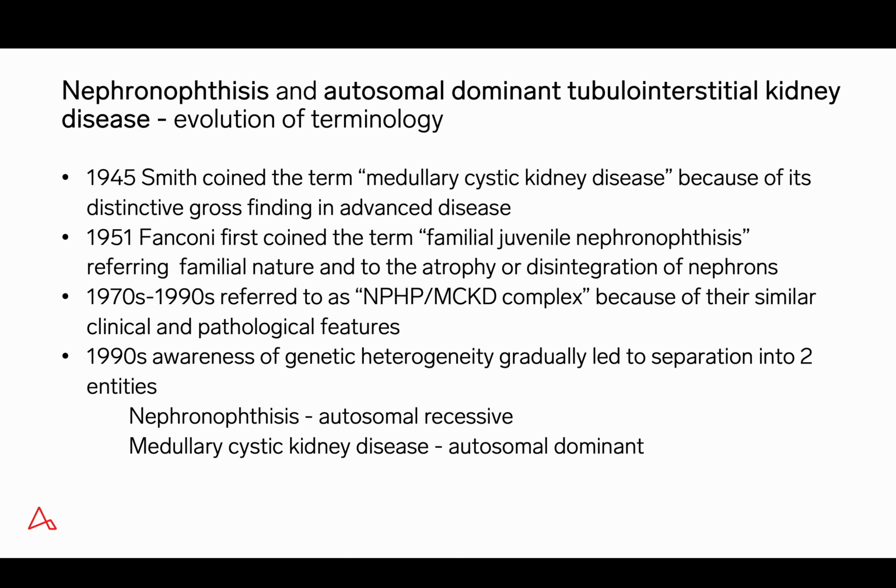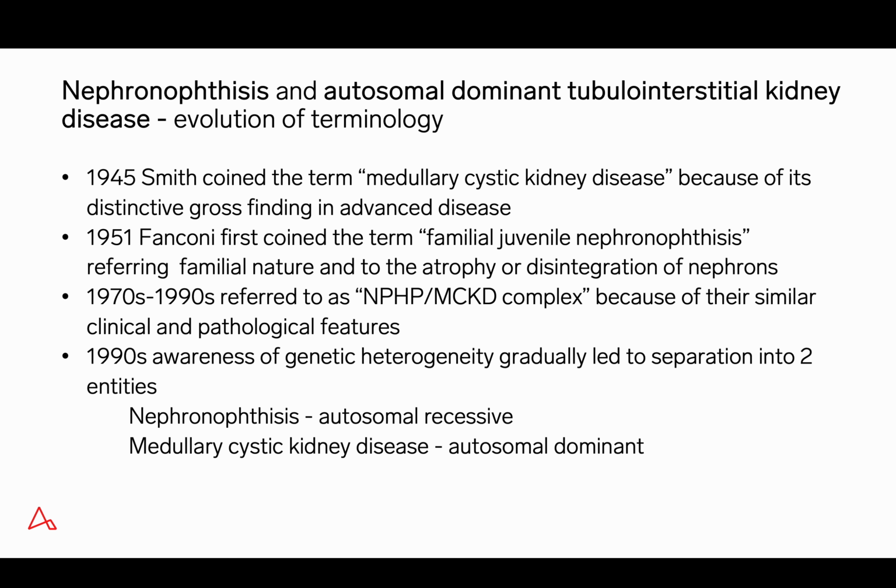In 1951, Fanconi first coined the term familial juvenile nephronophthisis, obviously referring to its familial nature, and phthisis referring to atrophy or disintegration of nephrons. And certainly in advanced stages of disease, we see that on biopsy.